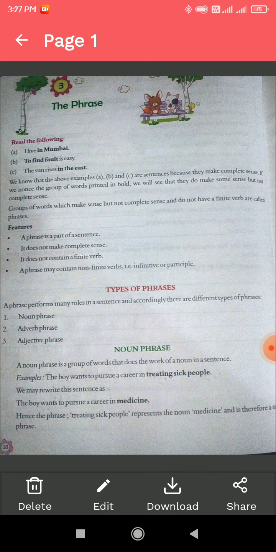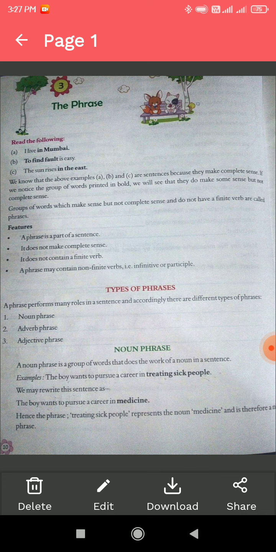A group of words which does not make complete sense and does not have a finite verb is called a phrase.